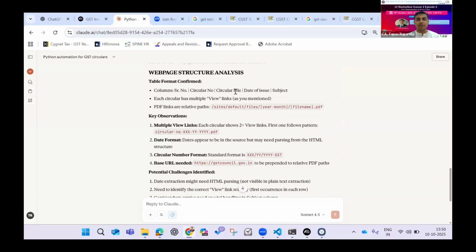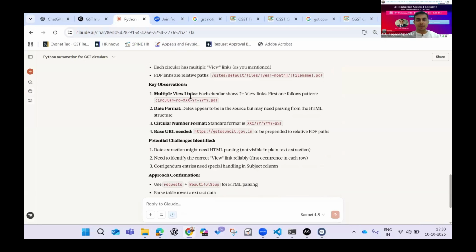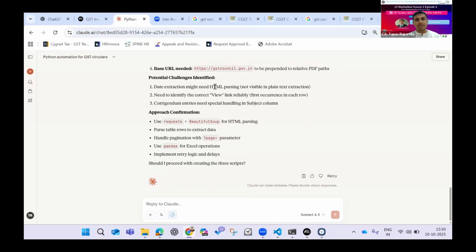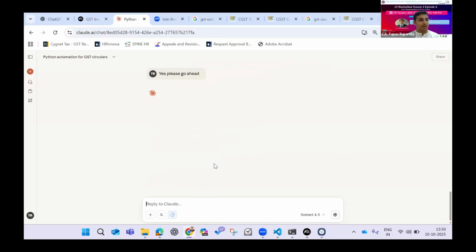It has done the table web page analysis. It has given me certain observations, and it has said that there are certain challenges which I might see, but this is the approach. I would use these requests, I would use pandas, etc. Do you think it is okay? I would say yes, please go ahead. It might ask a couple of questions if it has. If not, then it will move ahead and draft the Python script. And if you see here, it has started drafting the Python script.